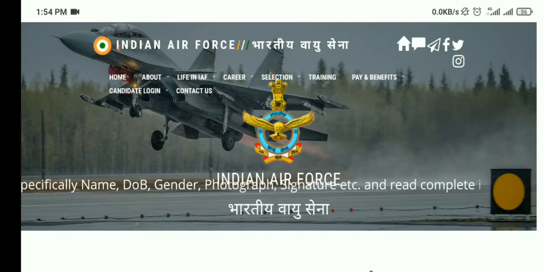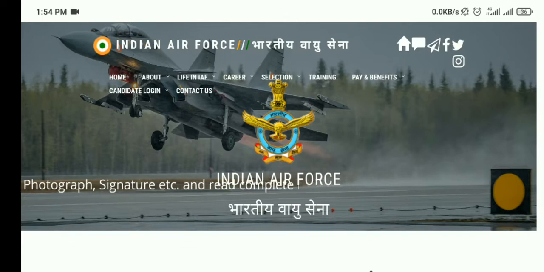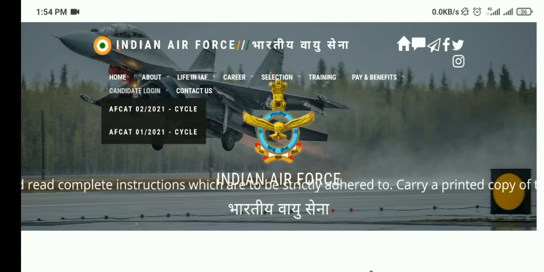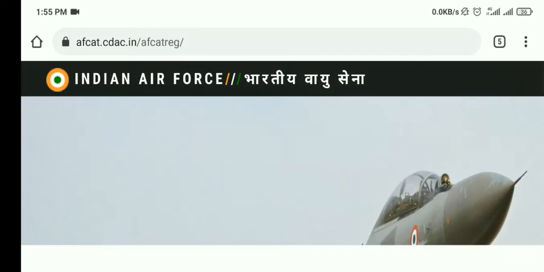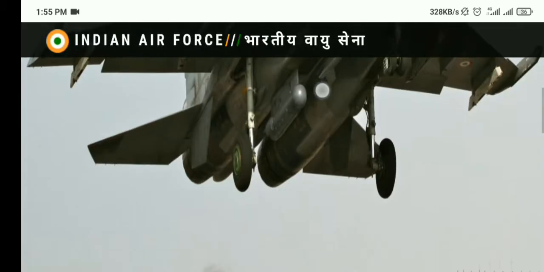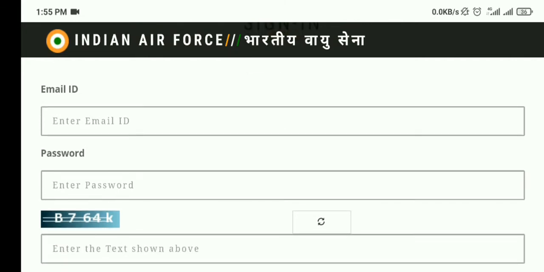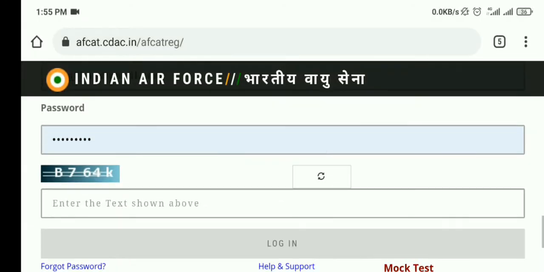So in order to download your admit card, you need to come to the official website, and then you need to go under this section, that is candidate login, and then you need to click on the FCAT 02 2021 cycle. Then friends, you need to log in on your portal using your username and password. So we shall log in here with the details of one student. You have to enter your username and password that you selected while registering on this Indian Air Force official website under FCAT 02 2021.